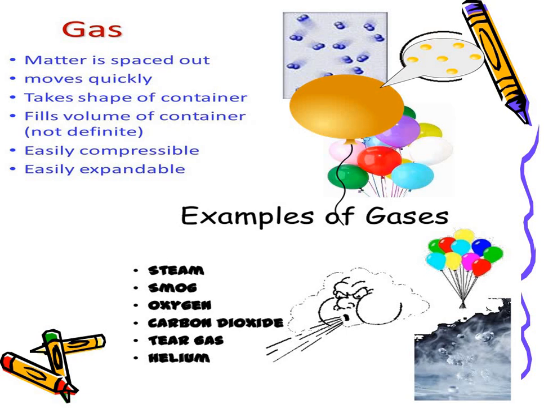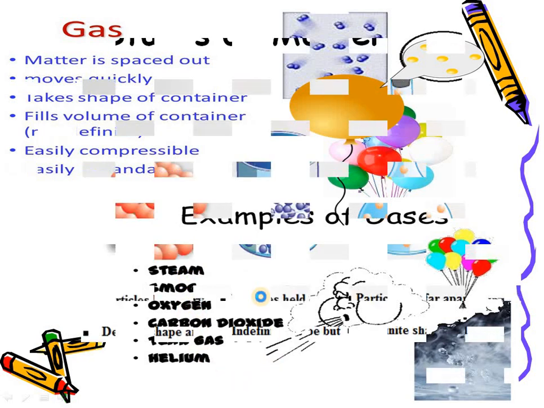This is an example of gas. These are balloons which contain gas. So this is how particles of gas are there, and that is the reason balloons are in this form. These are examples of gases: steam, fog, oxygen, carbon dioxide. All are examples of gases.